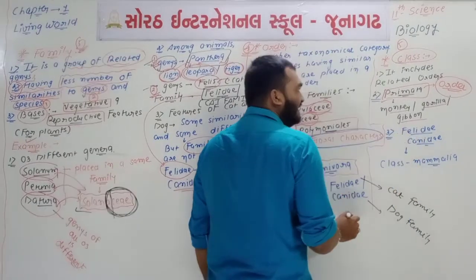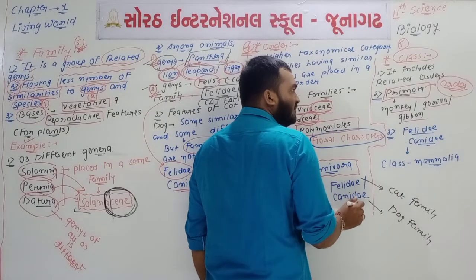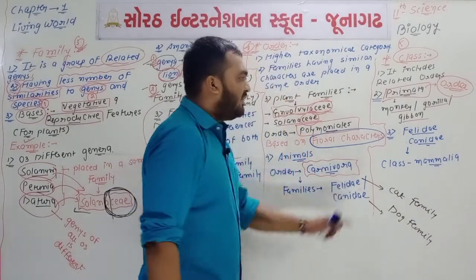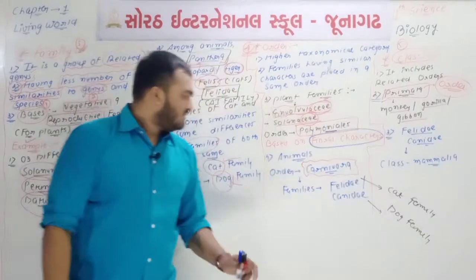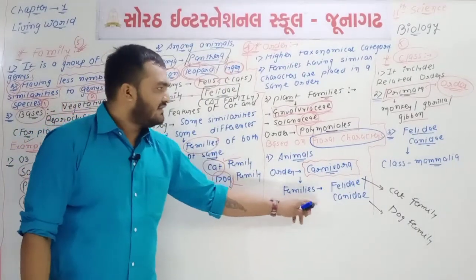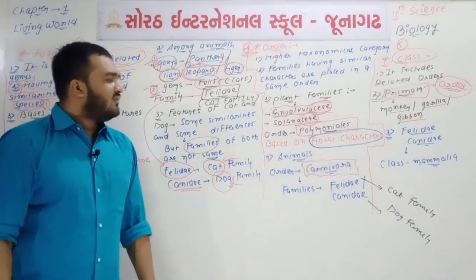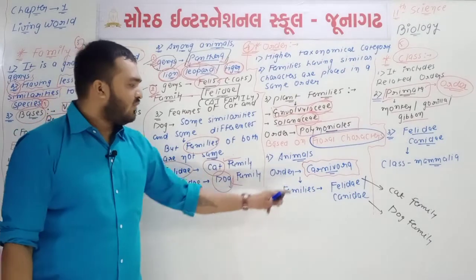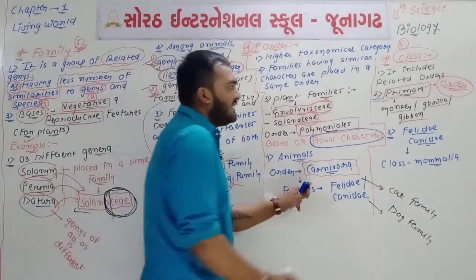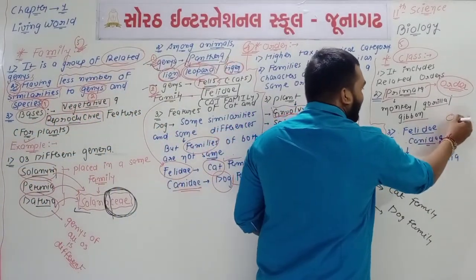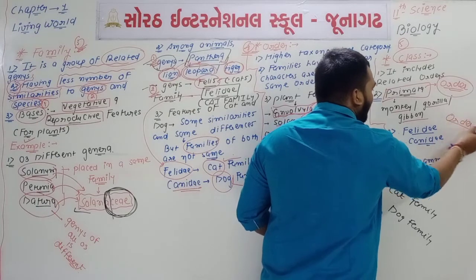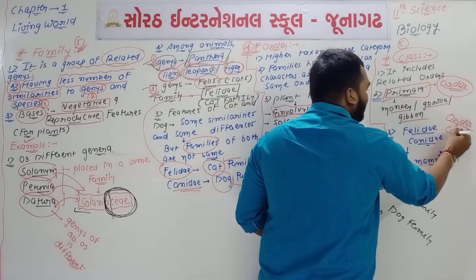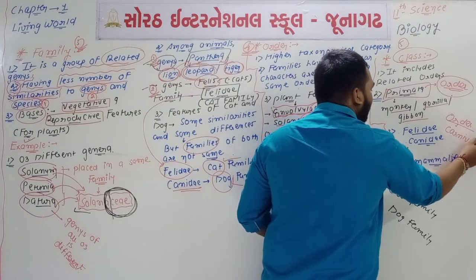Both are one type of family, yes or no? And both belong to order Carnivora.